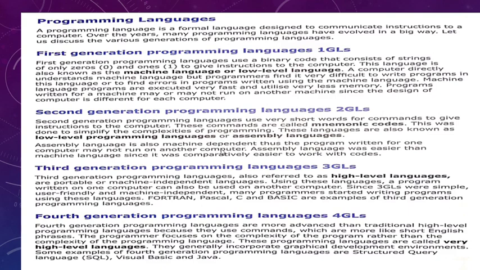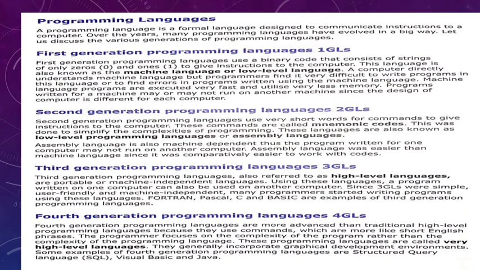Assembly language is also machine dependent. Thus, a program written for one computer may not run on another computer. Assembly language was easier than machine language since it was comparatively easy to work with codes.